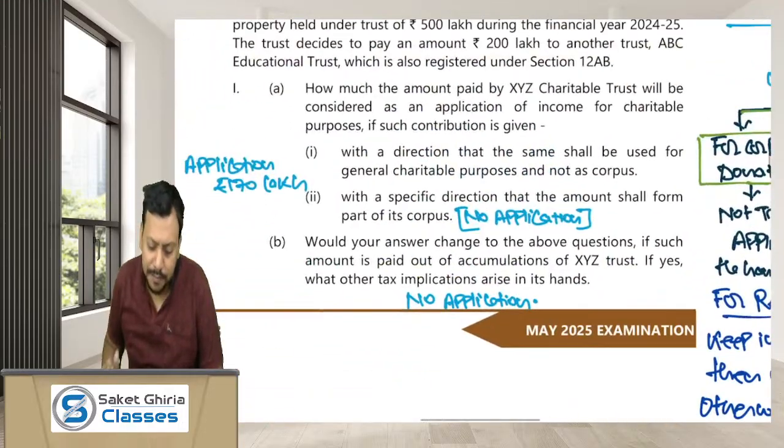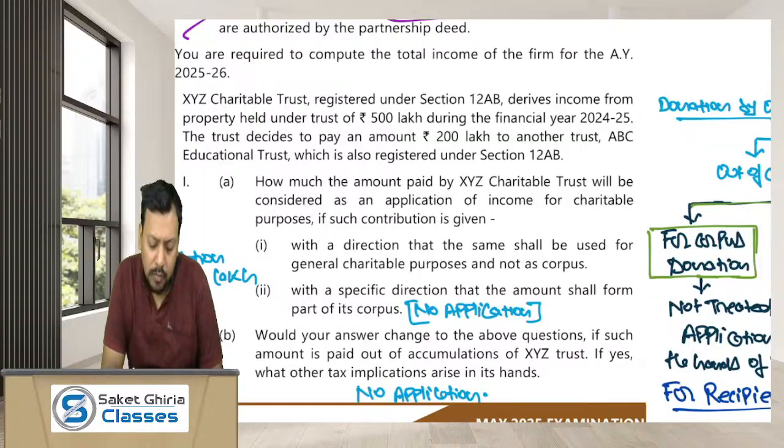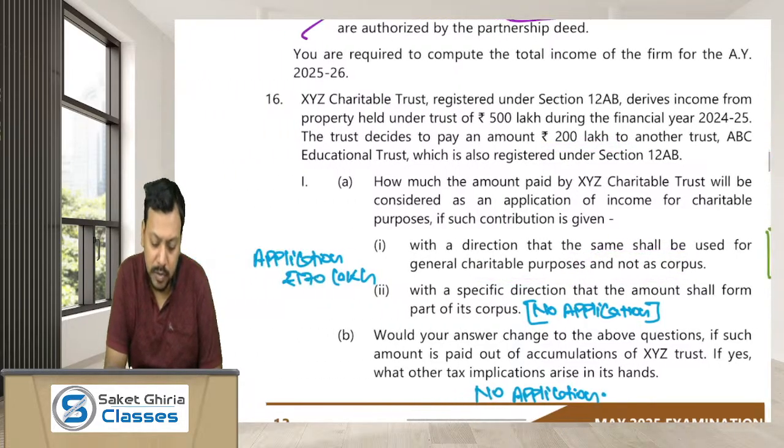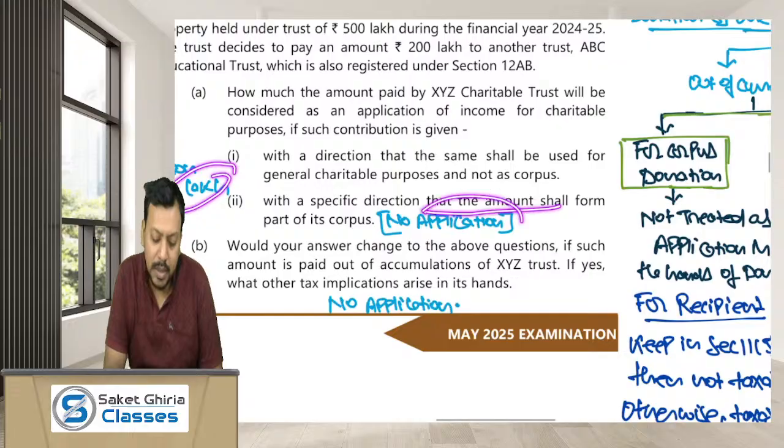So what is the question? How much amount paid by XYZ charitable trust will be considered as an application if it is for general purpose and not for corpus? It has paid 200 lakhs, so 85% will be allowed as an application, means 170 lakh. If it is for corpus, then no application.